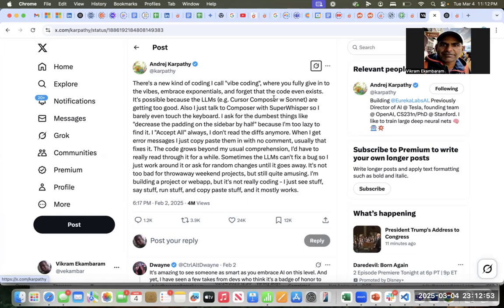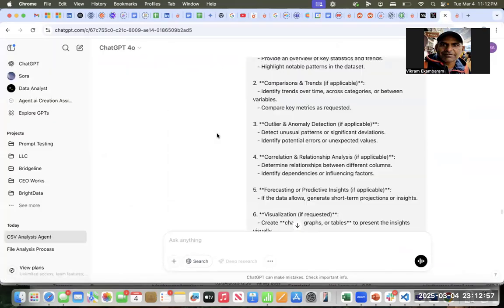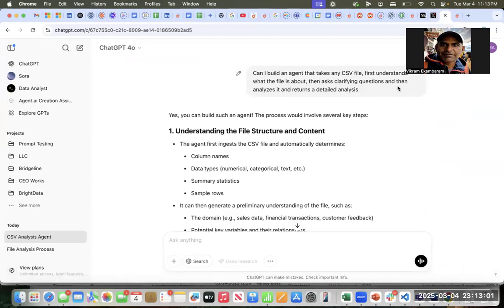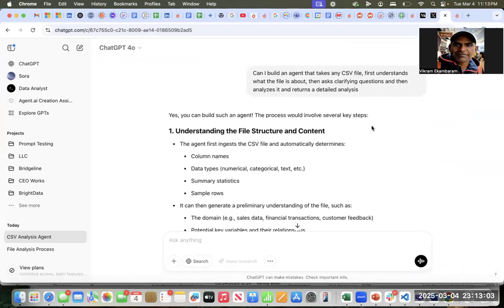So I'm going to take an example. I came up with this idea that I wanted to build an agent that will take a CSV file, any CSV file, understand what the file is about, then ask clarifying questions, and then analyze it and return a detailed analysis. I was playing around with this because I was trying to do my expenses for my business, and I was going to upload my credit card statements and have it analyze them and tell me what I am spending in what categories.